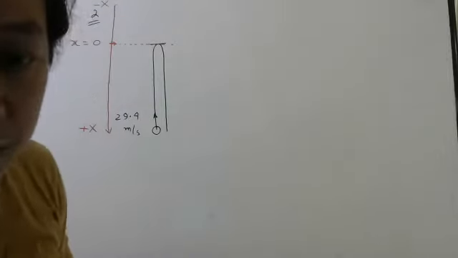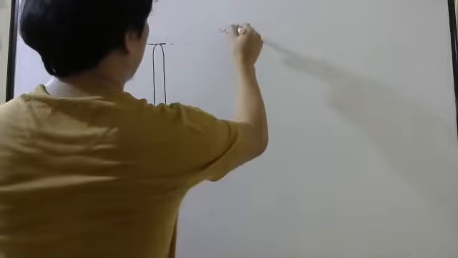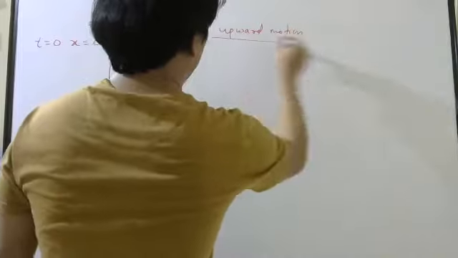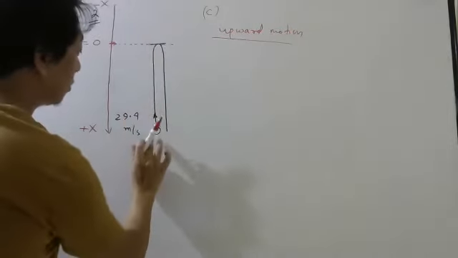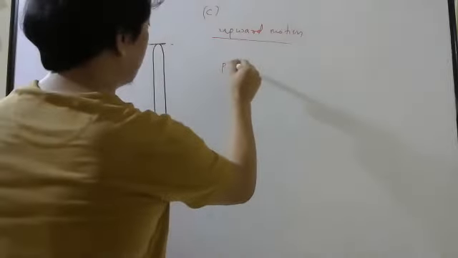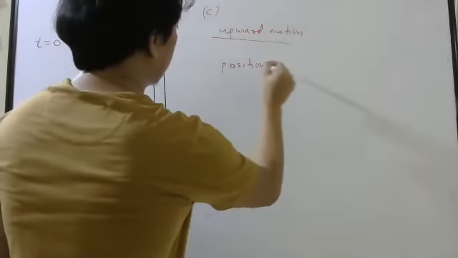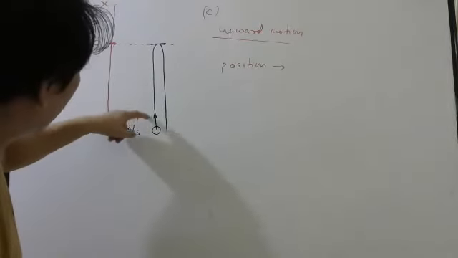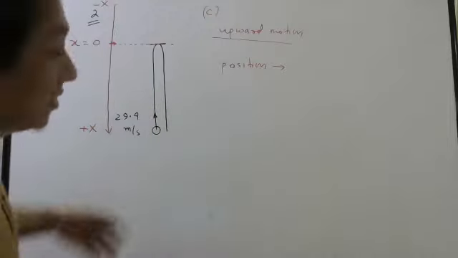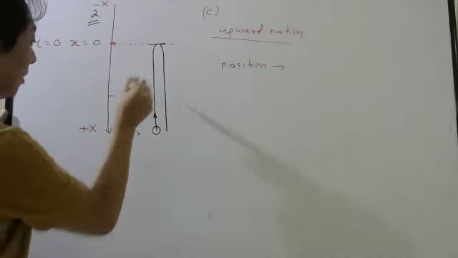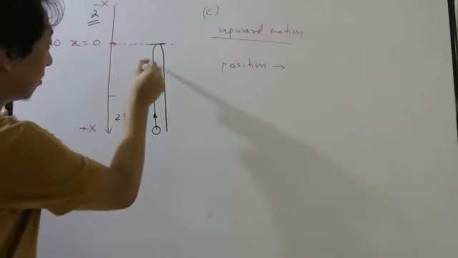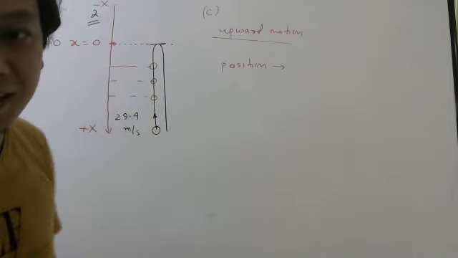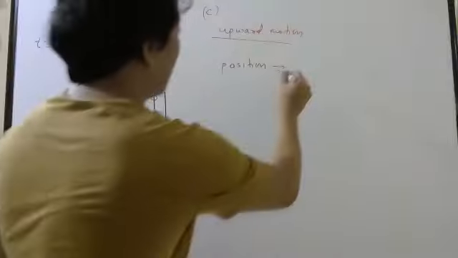So now let us talk about upward motion first. Upward motion means this part. During the upward motion, is position positive or negative? No matter which position it is, whether it is here or here or here, the x coordinates are positive.